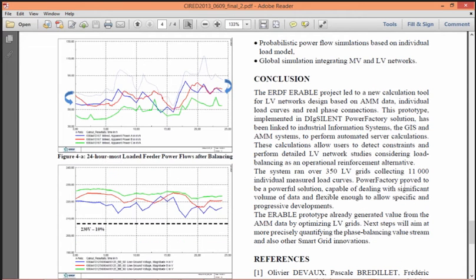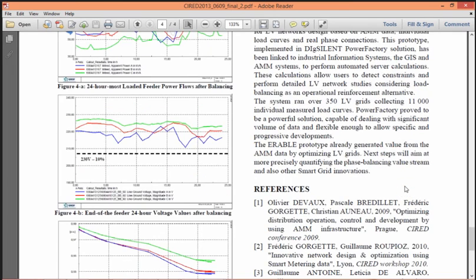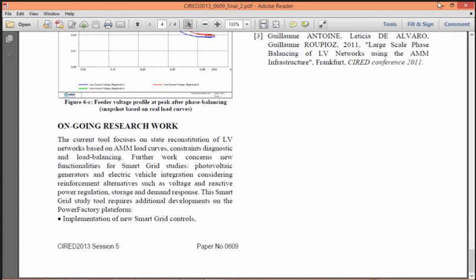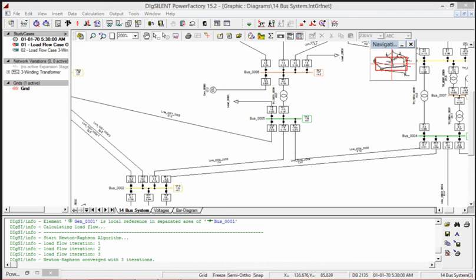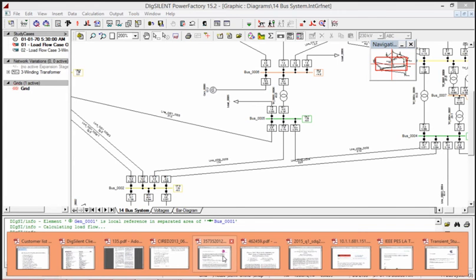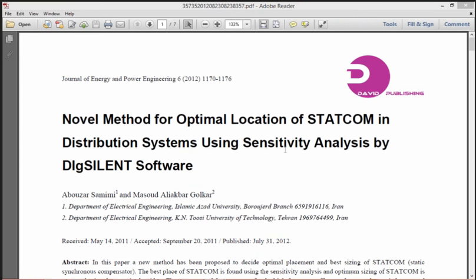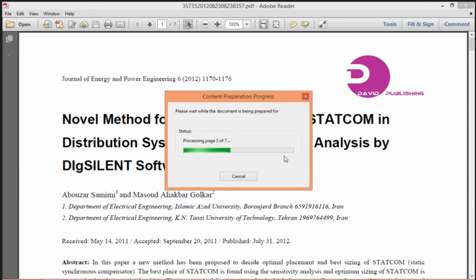You can see system integration with the GIS and EMM systems for analyzing this network. And here different studies are there. Likewise, you can use Dixilent for different research work and for paper publishing.